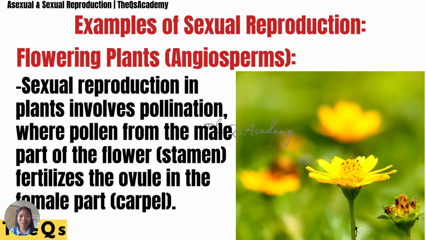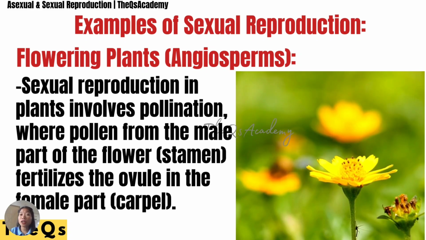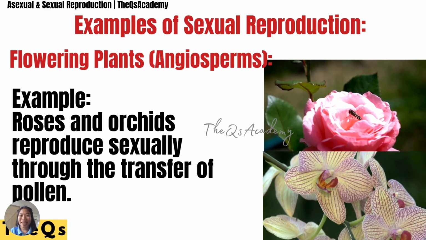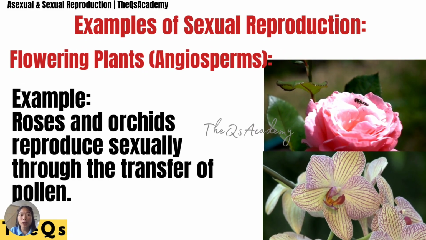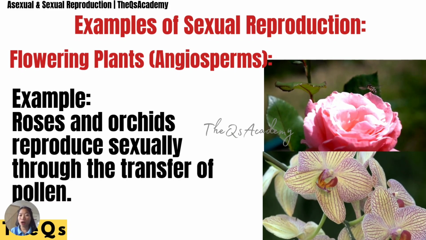Flowering plants, sexual reproduction in plants involves pollination, where pollen from the male part of the flower, the stamen, fertilizes the ovule in the female part, or the carpel. Roses and orchids reproduce sexually through the transfer of pollen.